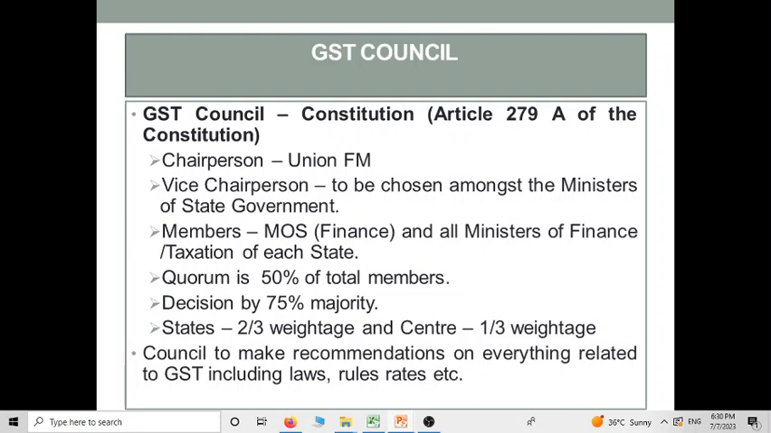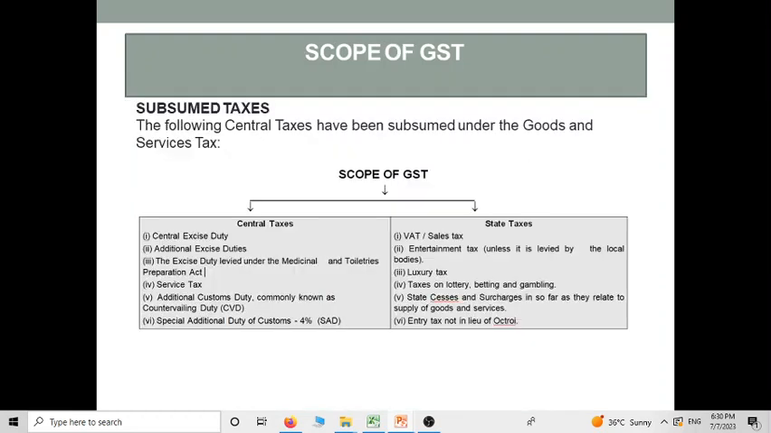And what is the function of the council? The council is to make recommendations on everything related to GST, including laws, rules, rates, etc. Next is the scope of GST, that is what is to be included and excluded in the GST. The GST has subsumed various indirect taxes that had already been imposed under the previous tax regime. And what are those? Many central as well as state taxes have been subsumed.